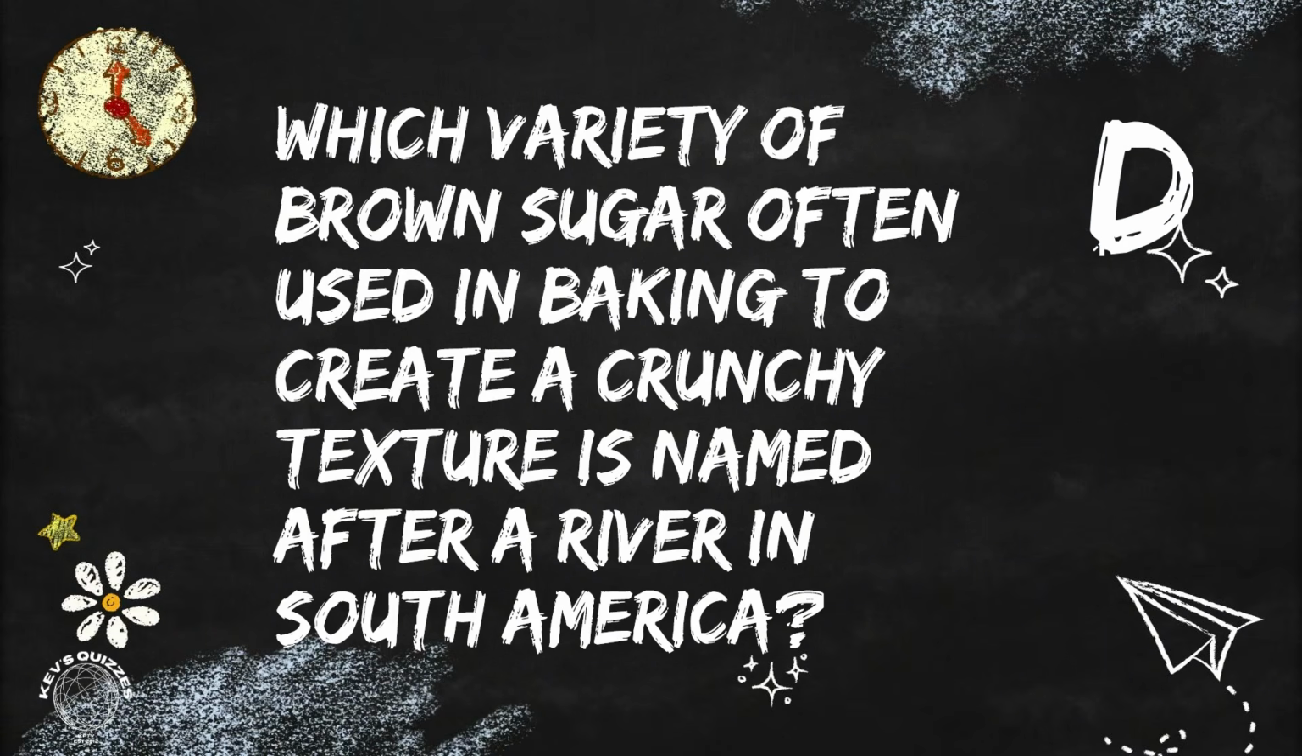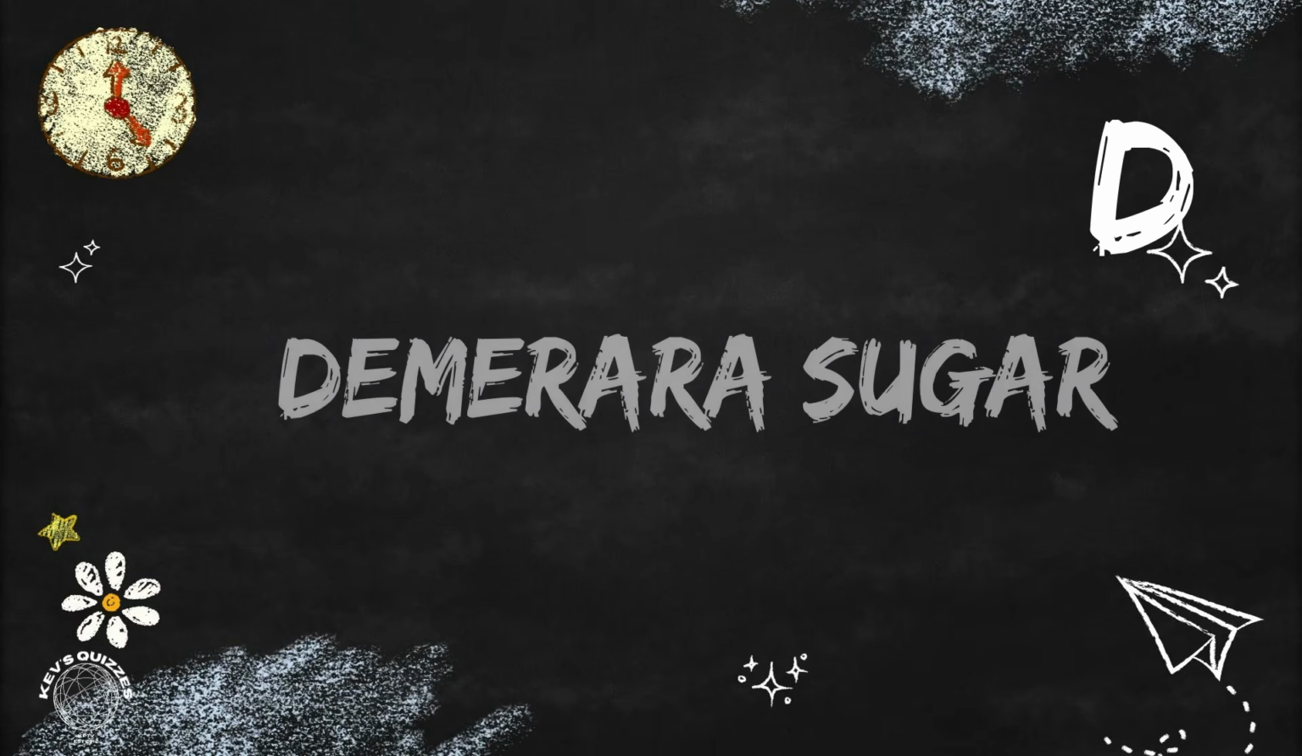Beginning with D. Which variety of brown sugar often used in baking to create a crunchy texture is named after a river in South America? That's Demerara sugar.